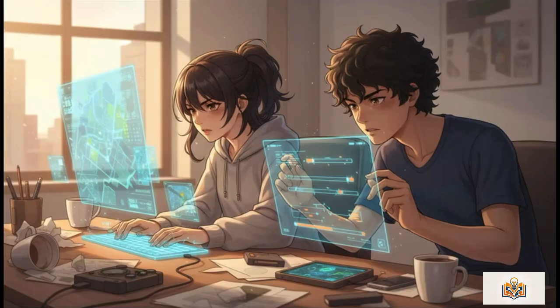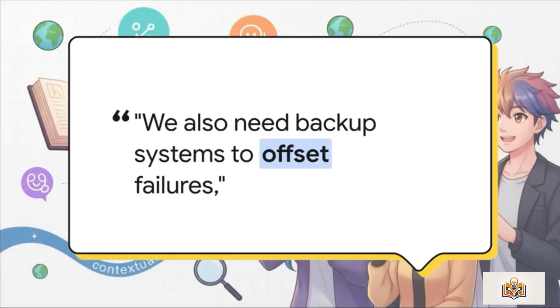For hours, they rewrote code, adjusted settings, and drank dangerous amounts of coffee. Nora tried to generate cleaner map designs, while Ethan attempted to specify safer controls. "We also need backup systems to offset failures," Nora explained. "Meaning? If one system crashes, another system compensates."